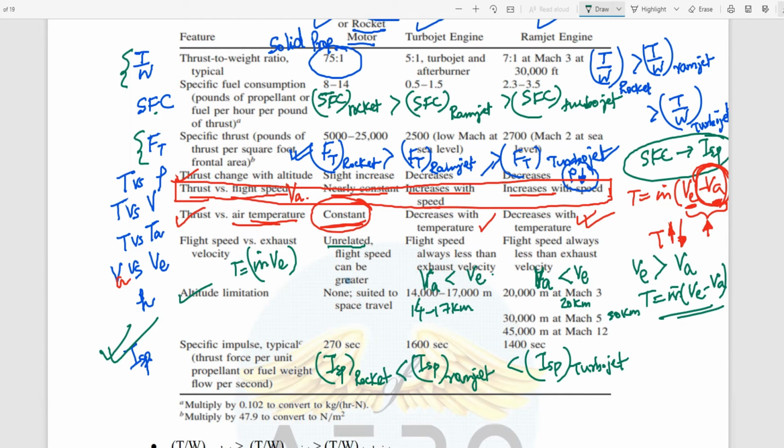The thrust change with the altitude, ma'am. In case of a rocket, ma'am, how is it affecting? You have said that slight increase. Which one? Is there no effect of altitude, right? For the rocket there is no effect, but slightly increases, right?